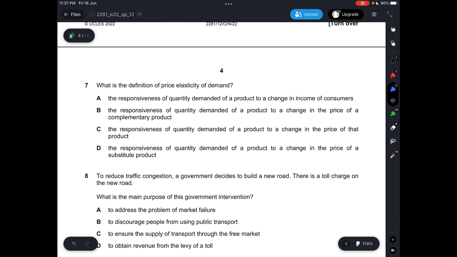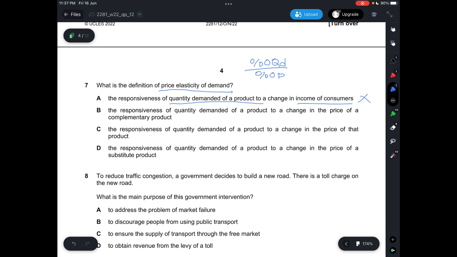Question 7, what is the definition of price elasticity of demand? So price elasticity of demand is basically the percentage change of quantity demanded over the percentage change in price. So let's look at which one is the closest definition. A says the responsiveness of quantity demanded of a product to a change in income. This one would be under income elasticity of demand, so it's not correct.